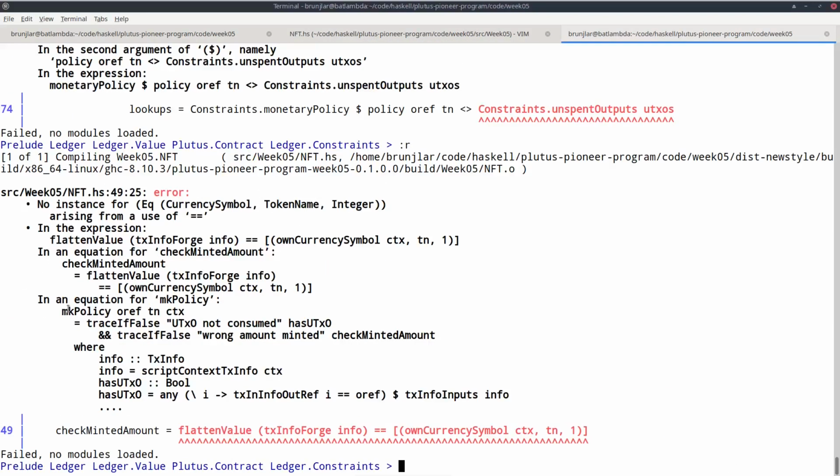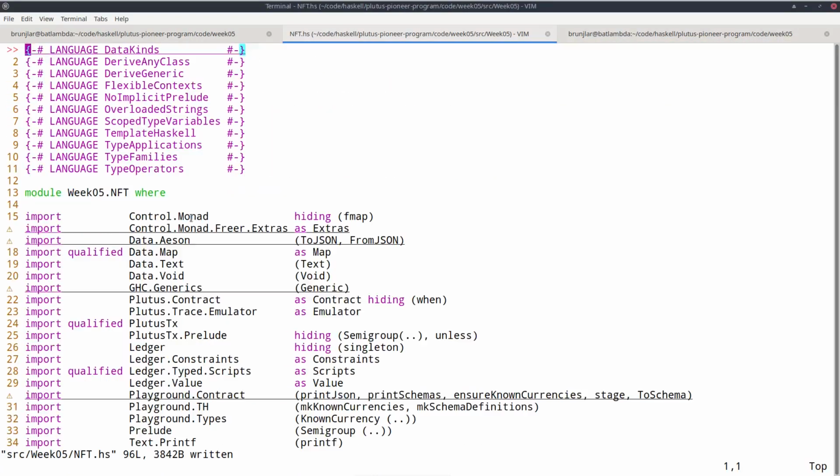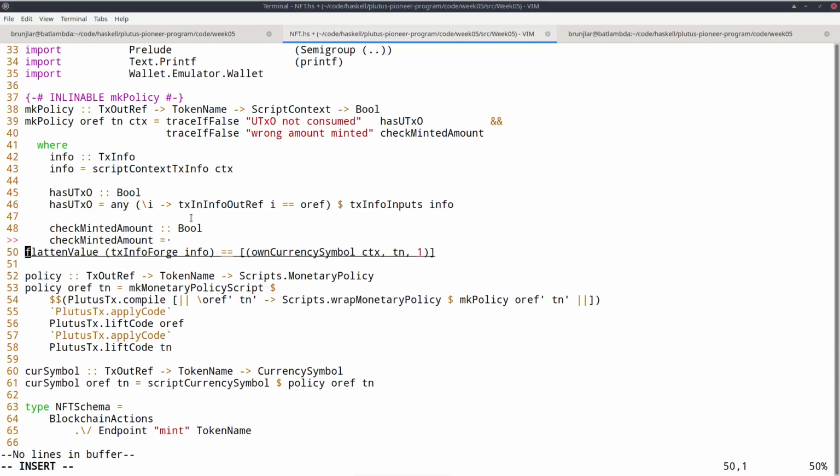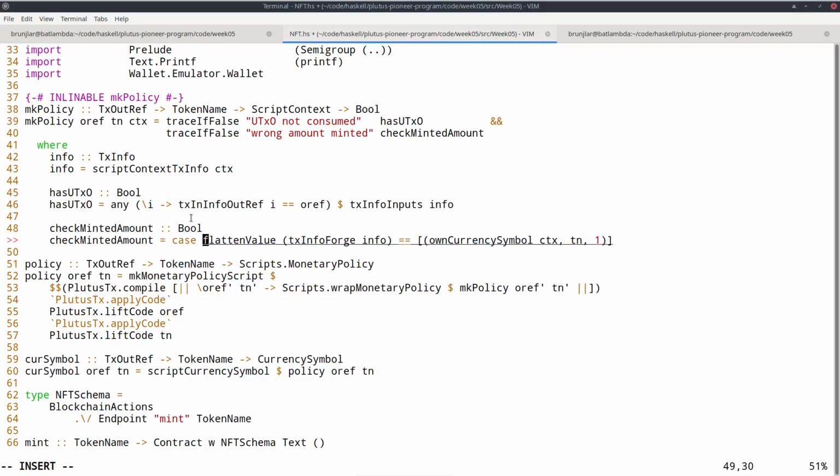Okay, another problem that I now run into, it seems equality of triples, which is defined in the Haskell prelude, is not defined in the Plutus prelude. So I can easily work around that. I must just do it explicitly. So let's say, a pattern match against this list.